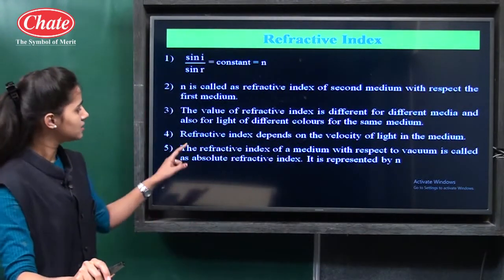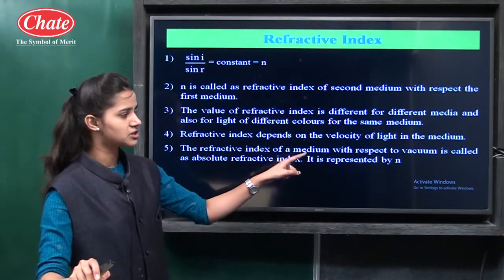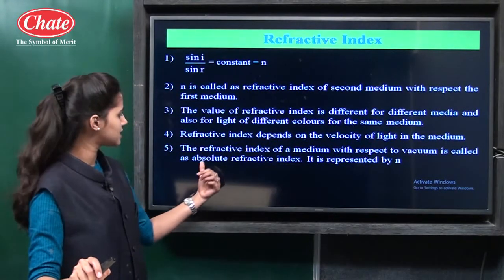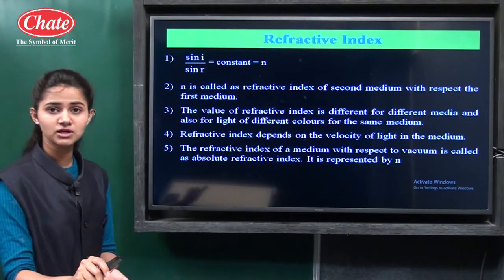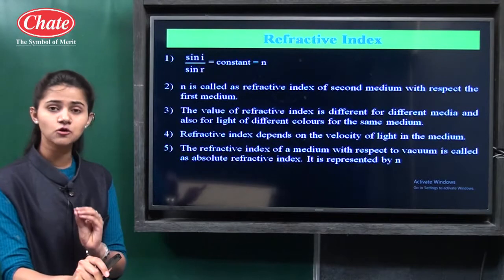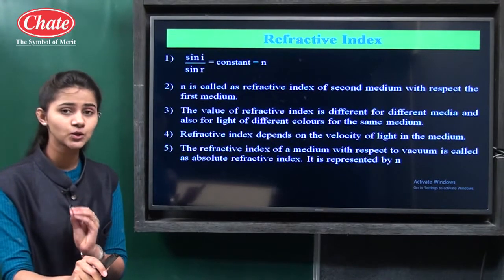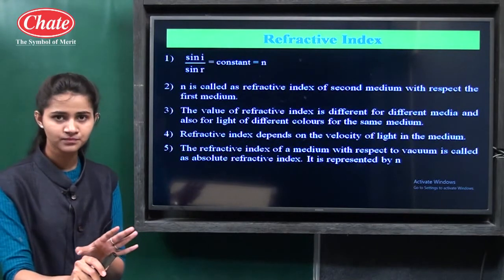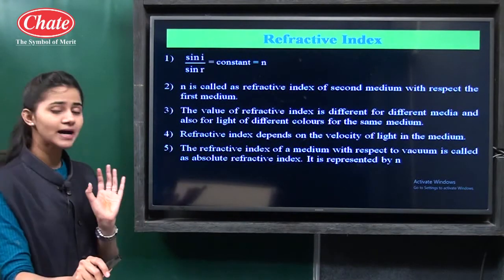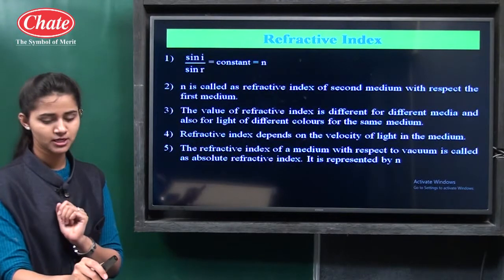Then the refractive index of a medium with respect to vacuum is called the absolute refractive index. What is the absolute refractive index? It is the refractive index of any medium calculated with respect to vacuum. Vacuum means no air. So this is the absolute refractive index.